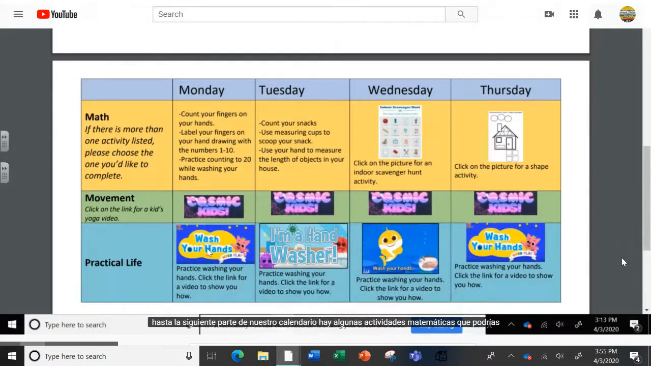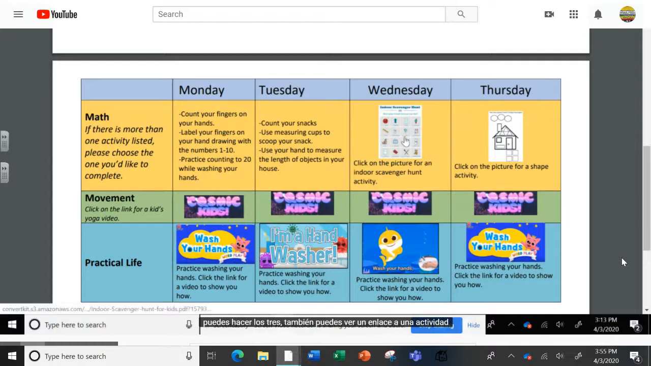When I scroll down to the next part of our calendar, there are some math activities. You might see on one day that there will be some activities listed. If there's more than one, you can choose the one that you feel most comfortable with. You can do two or you can do all three.